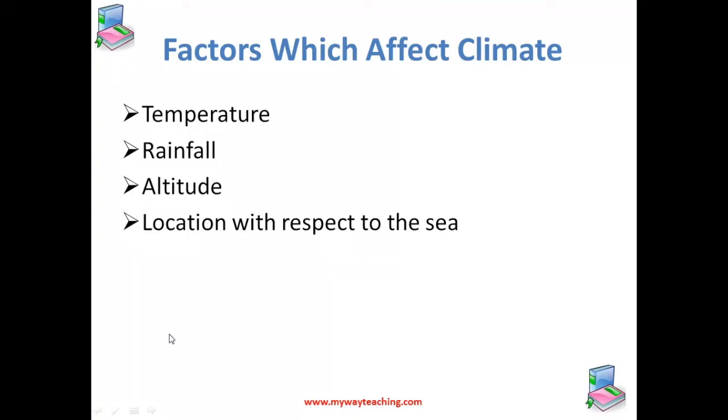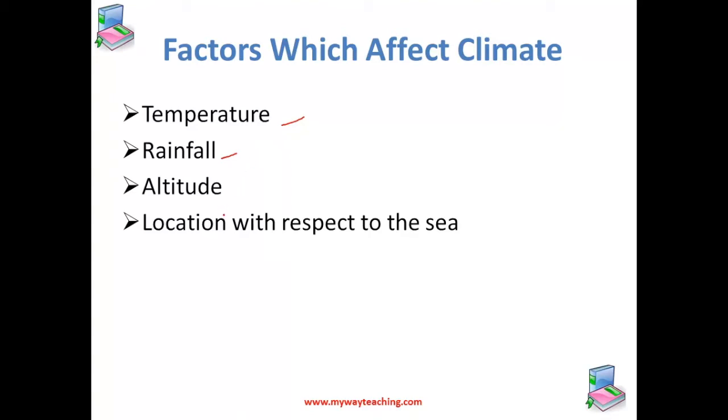Let us now talk about other factors which affect the climate. Temperature and rainfall. Now, temperature and rainfall are the two most important factors which determine the climate at a place.